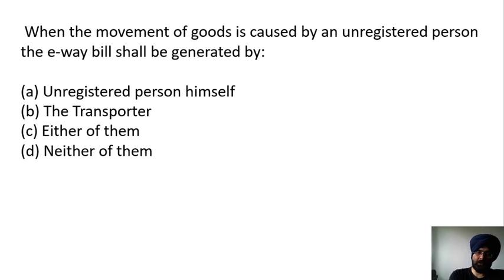When the movement of the goods is caused by an unregistered person, the Eway bill shall be generated by the unregistered person himself, the transporter, either of them, or neither of them.